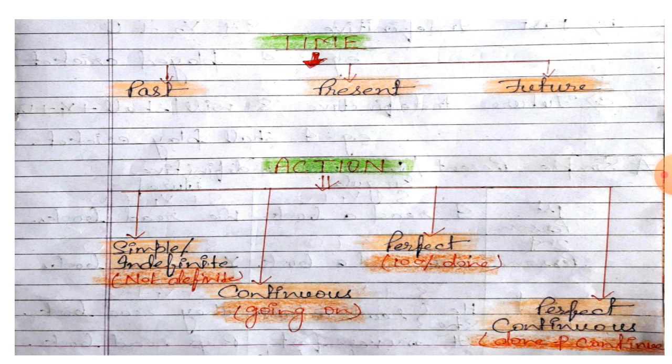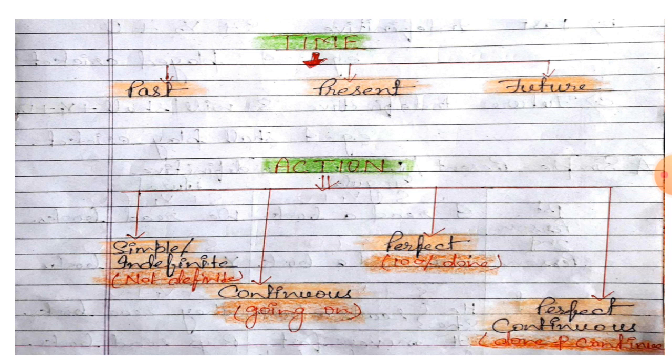Now student, there are four types of actions. First, indefinite action. Second, continuous action. Third, perfect action. And fourth, perfect continuous. So first of all, we will learn what indefinite or simple action is. What is the meaning of indefinite? Indefinite means not definite. The work that is not definite means the duration of the work is not definite. That is indefinite.